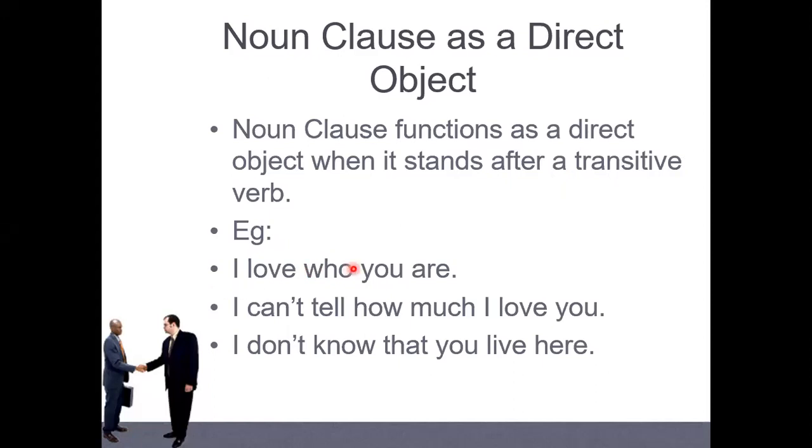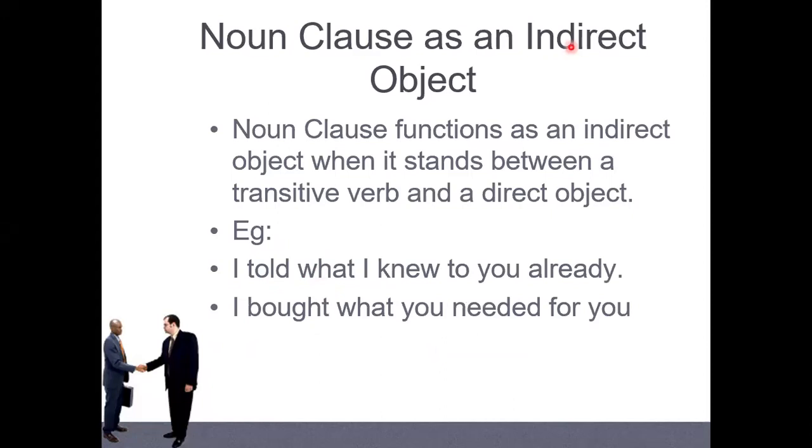Like, I love who you are. So who you are here stays after the verb here. It is called a transitive verb. So we call it here direct object. Okay. And another one, we call the noun clause that functions as indirect object. Indirect object is the noun clause that stands between a transitive verb plus direct object. Like here, I told what I knew to you. So you can see what I knew here is a noun clause that stands between the verb and the object here. So this is called indirect object.